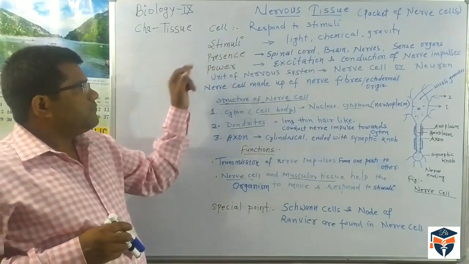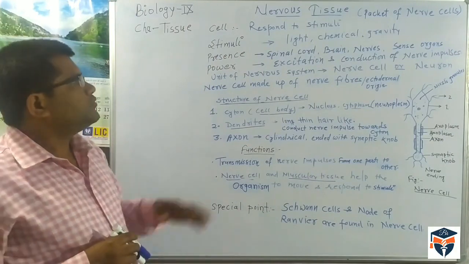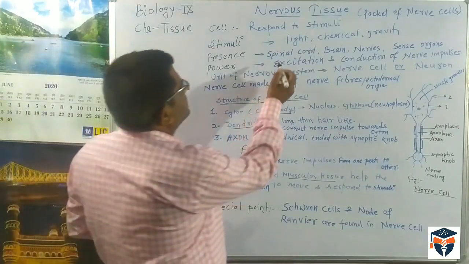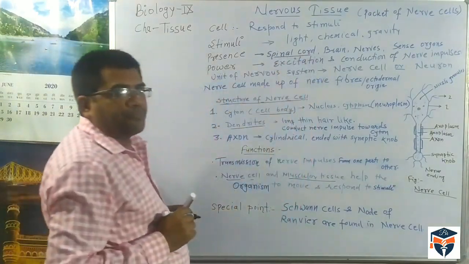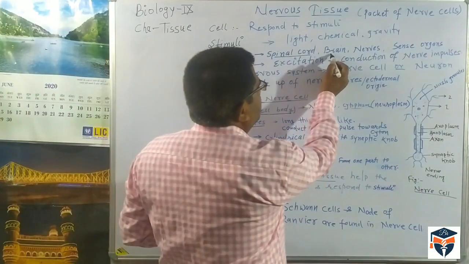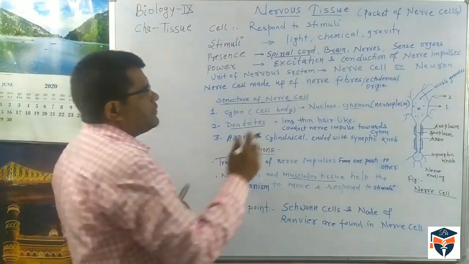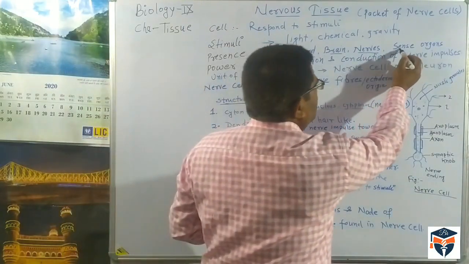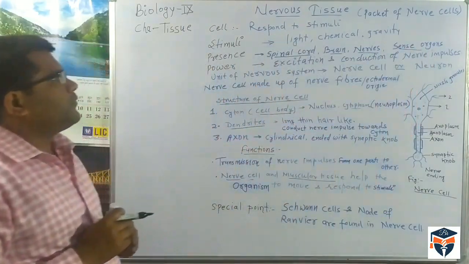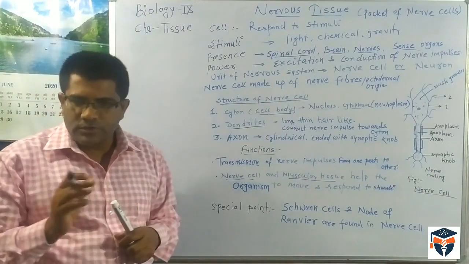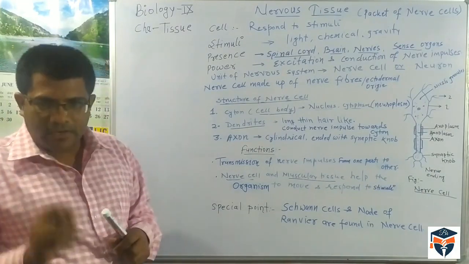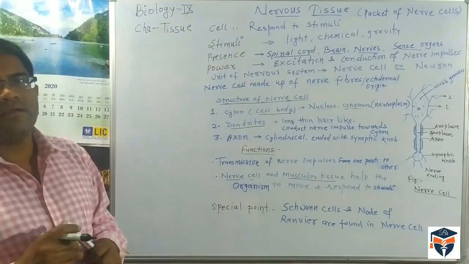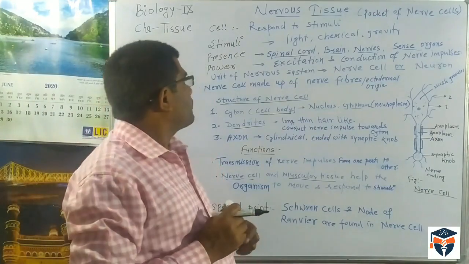Friends, where is this nervous tissue present? Nervous tissue is present in the spinal cord. It is present in the brain. It is present in our nerve cells and sense organs of our body. So where does this nervous tissue occur? It occurs in the spinal cord, brain, nerve cells and sense organs of our body.